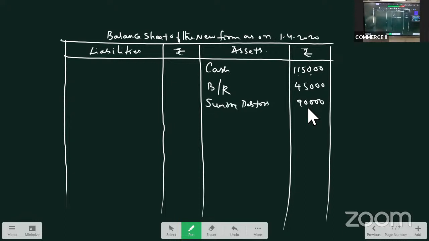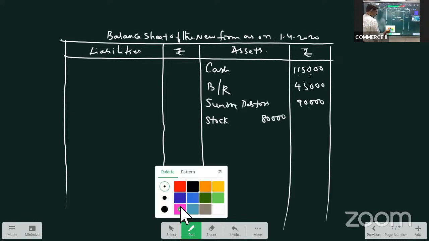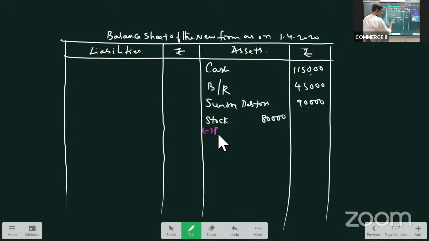Then we have stock. Stock is depreciated by 5%. Stock is given as 80,000 and it is revalued at 5%. So 5% would be 4,000.